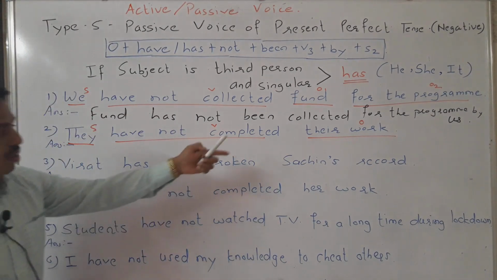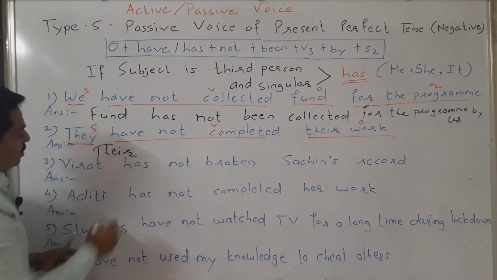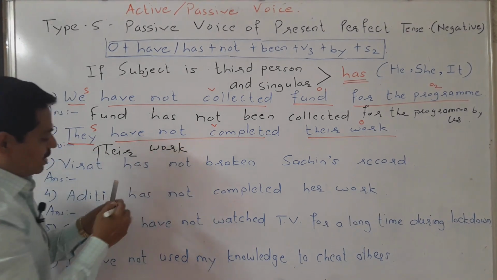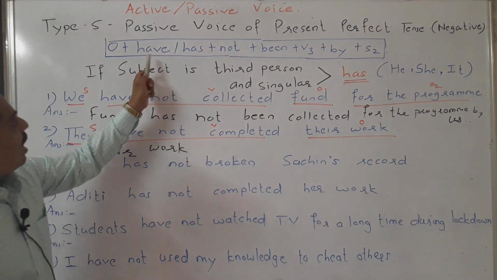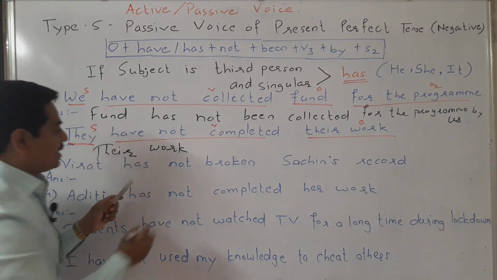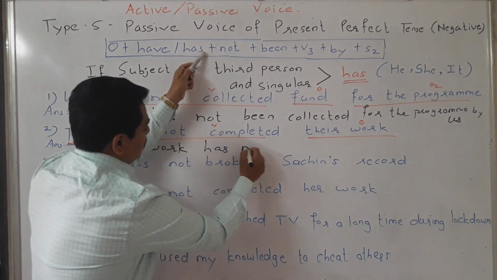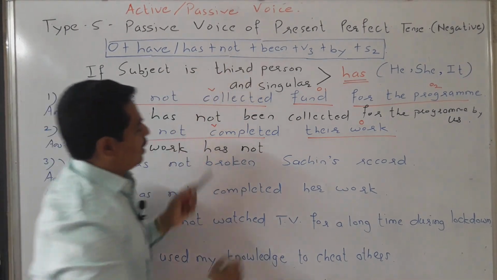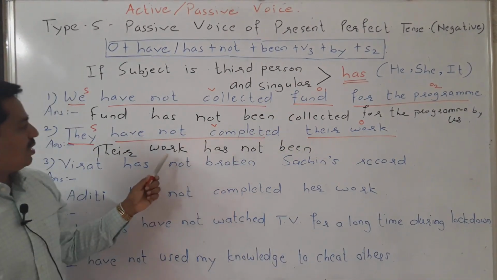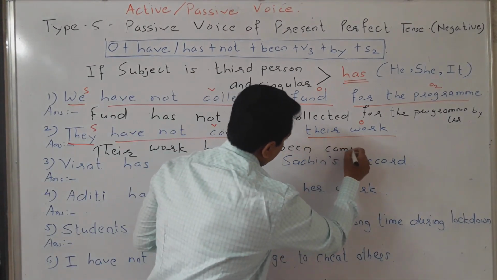So the object is their work, and we will write it first. After object, either have or has. Their work is singular, so we will write has. Their work has, plus not, plus been, plus V3. Which is the V3? Completed. Their work has not been completed.